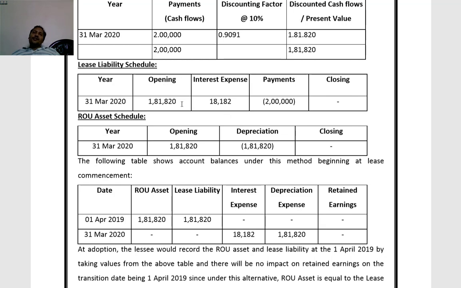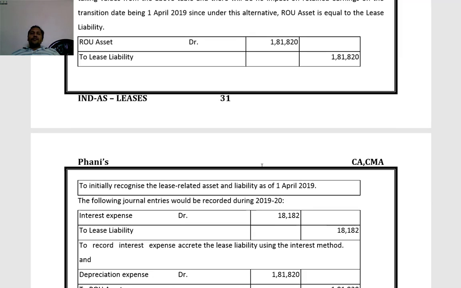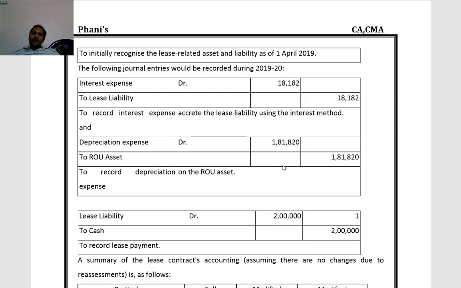And interest expense at 10%, 18,182. Interest expense account debit to lease liability 18,182. Depreciation straight away total amount 1,81,820. Depreciation account debit to right of use asset 1,81,820. Then for lease payment, lease liability account debit to bank 2 lakhs.